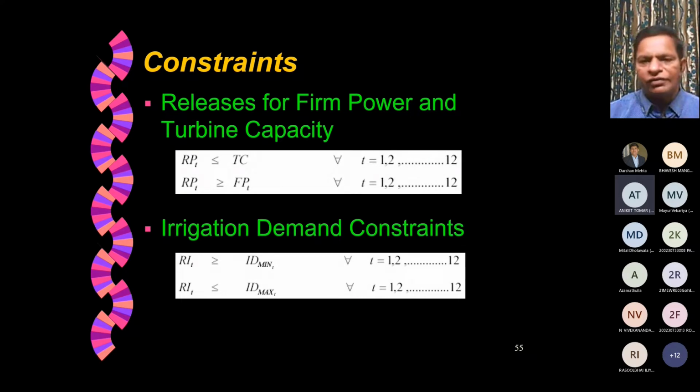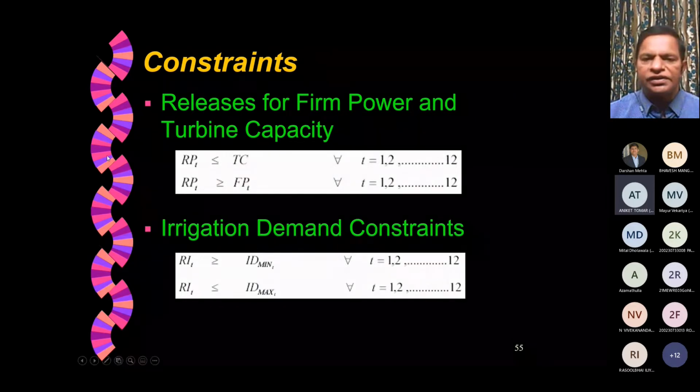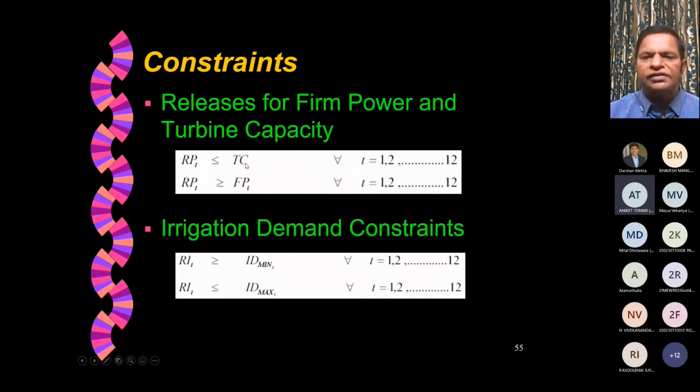Otherwise the turbine will overflow, right? And that will not change from time to time because of a physical constraint. So turbine capacity will be one constant value, and that has to be adhered to for every month. This symbol in optimization terminology refers to for all. So for all t equal to 1 to 12, and for all t equal to 1 to 12. So we have 12 constraints here and 12 constraints here, total 24 constraints regarding firm power and turbine capacity.